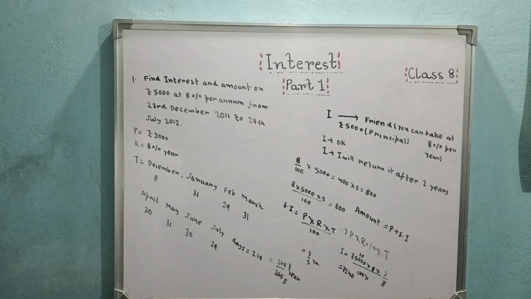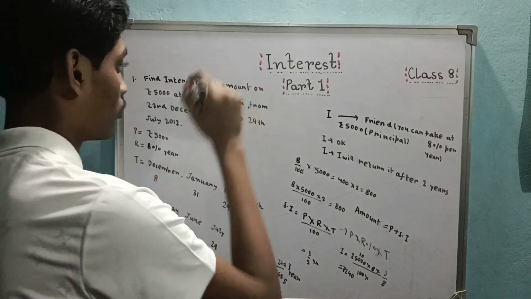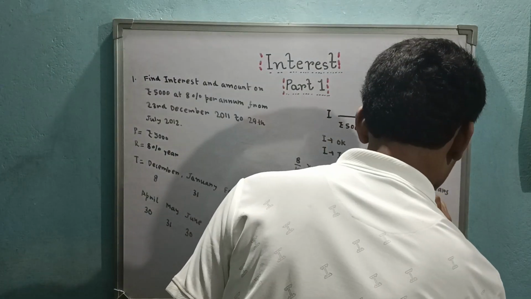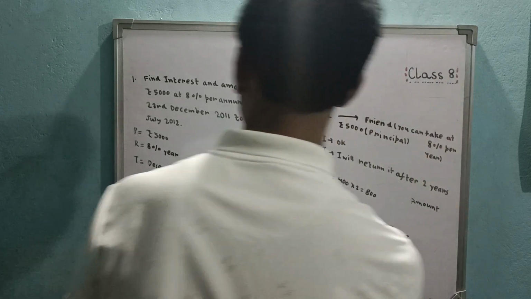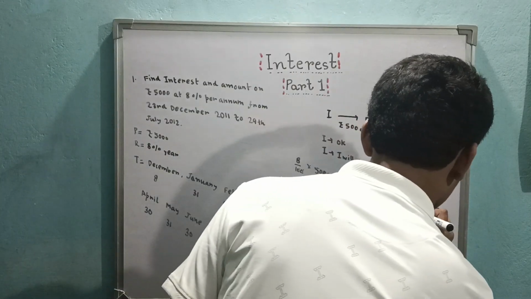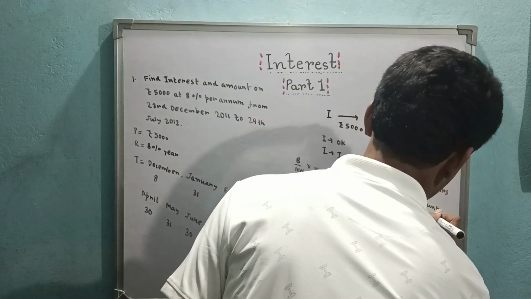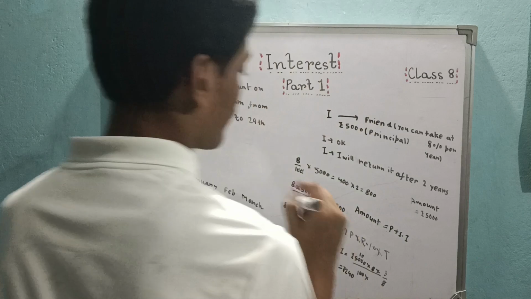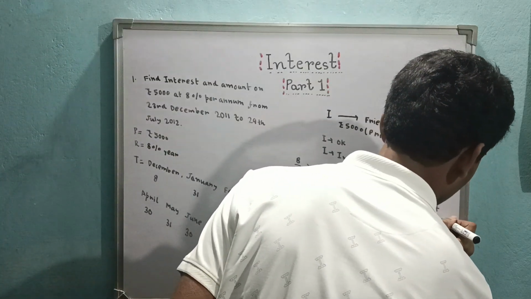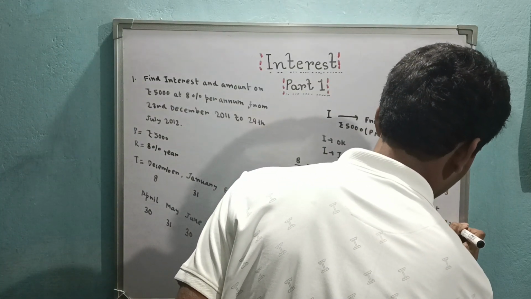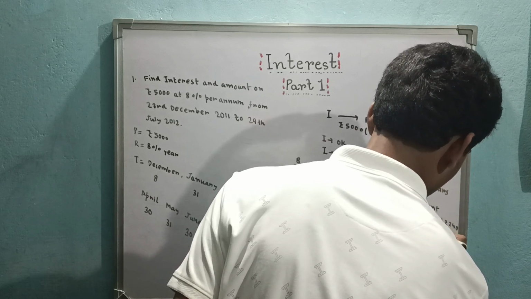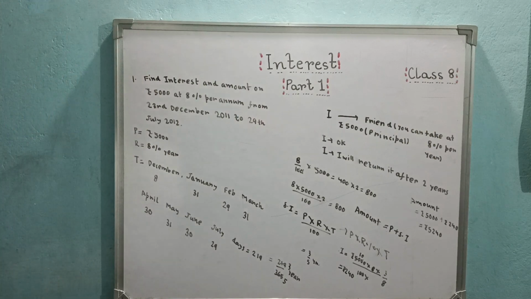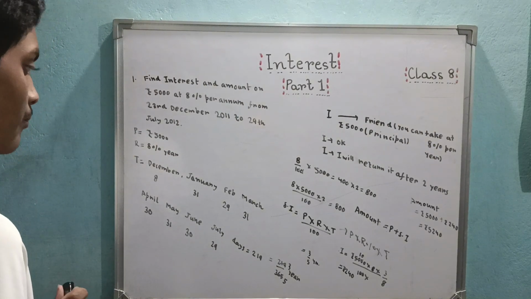Done with that. Now the amount. They're asking us to find the amount. We know how to find that. This principal, which was what? 5,000. Plus the interest we got now, 240. So 5,240. Yeah, that's obviously right. Got it done.